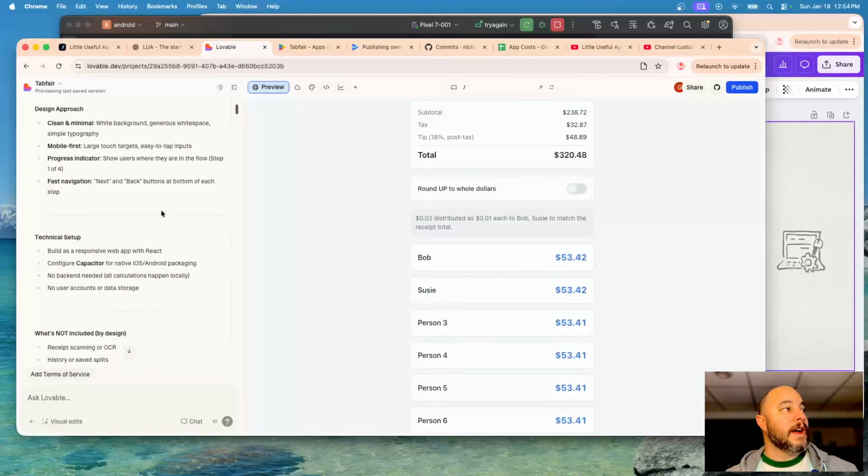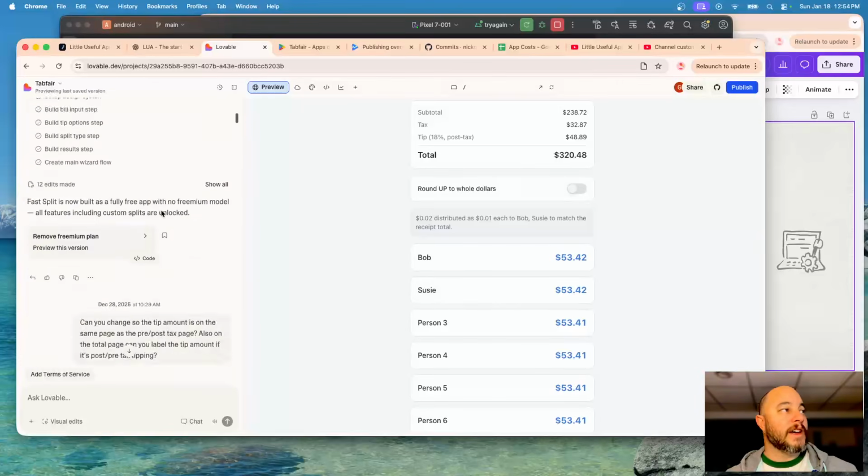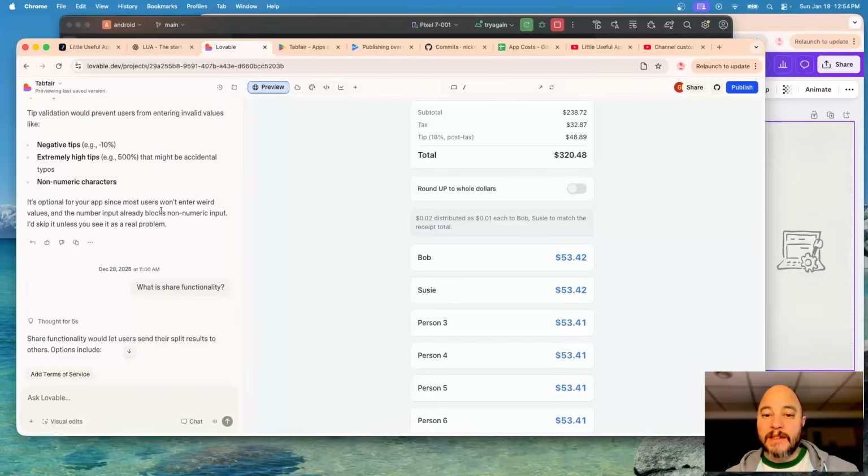So anyway, I went back and forth quite a few times, and then what I did was I created a GitHub for this, because that's one of the things that I needed to do. I needed to have a GitHub that I could pull down, generate in the files with Android Studio, and then push those up to Google Play. Google Play required a developer account, $25 one time, and that is actually why I did not go with Apple.